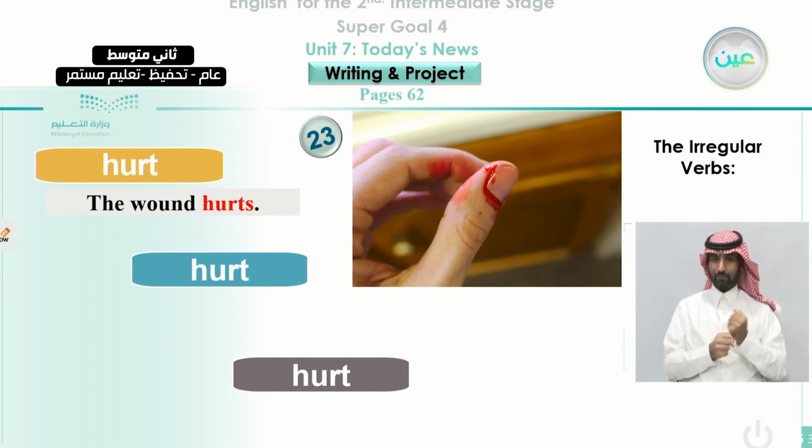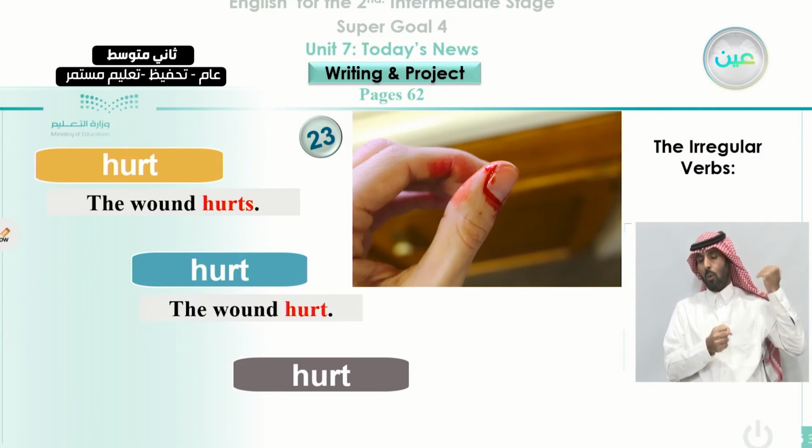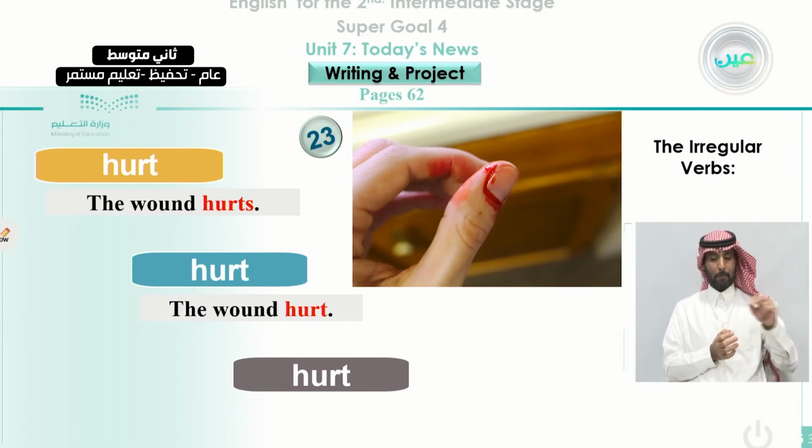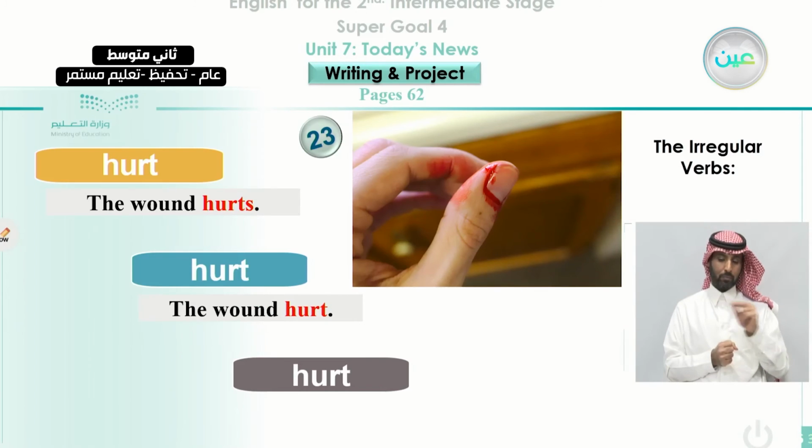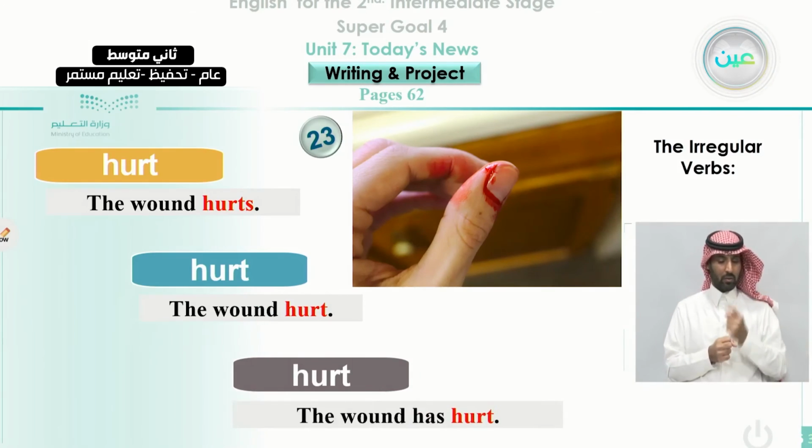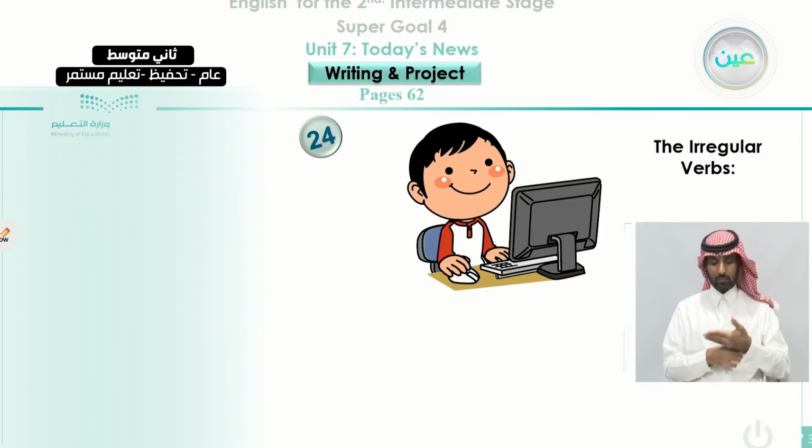And if we talk about the past, we say the wound hurt. We're using the same verb because it is in the past, but we don't add s here because it is in the past. And in the past participle, we can say the wound has hurt. Here also again, time is not important in the last sentence.